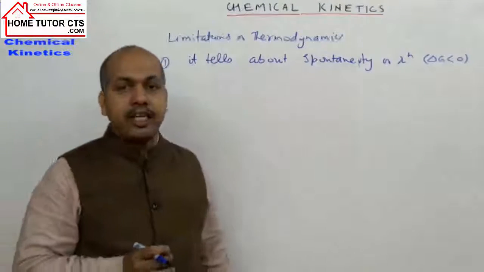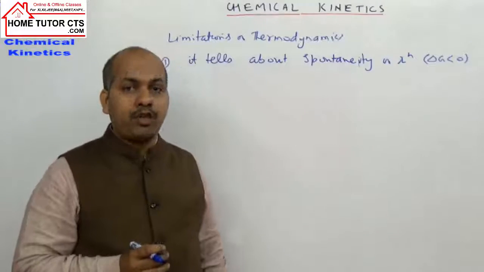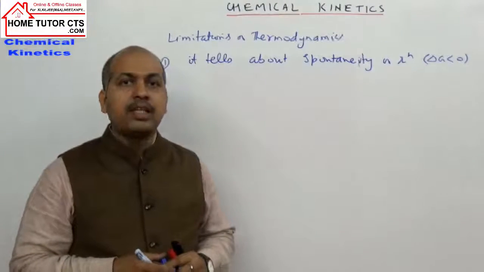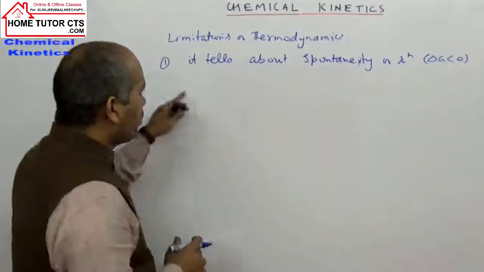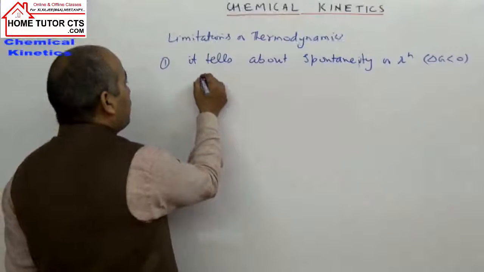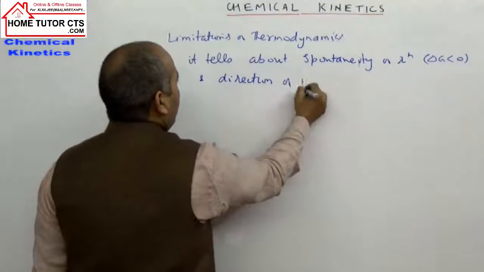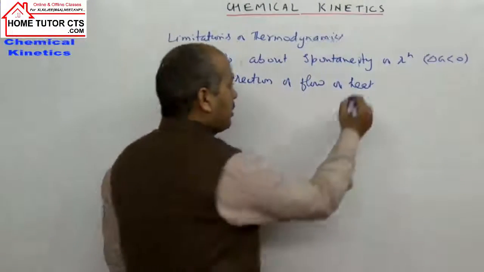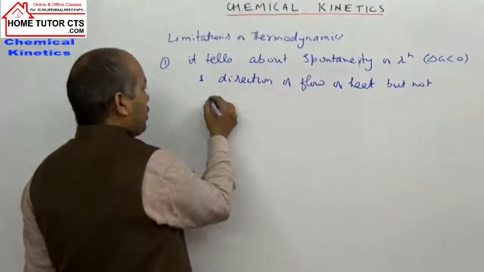If delta G is positive, the reaction is non-spontaneous. And when delta G becomes 0, the reaction is said to be at equilibrium. So it tells about the spontaneity of a chemical reaction and the direction of flow of heat, but not about the rate of reaction.